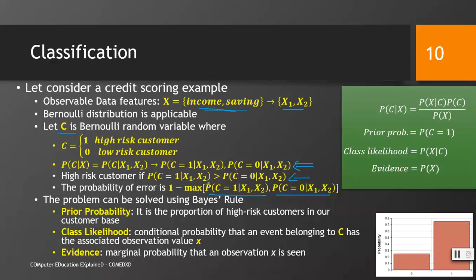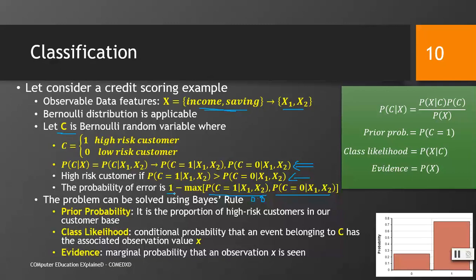And what would be the error? 1 minus whatever our prediction is. If our prediction, for example, is 0.8, then 1 minus 0.8, meaning 0.2, would be our error chance. Try to understand this formula.